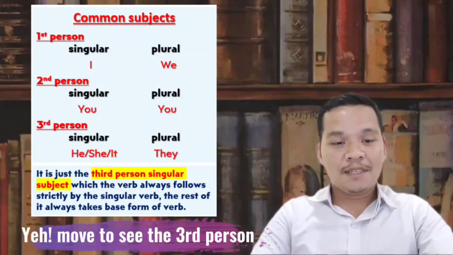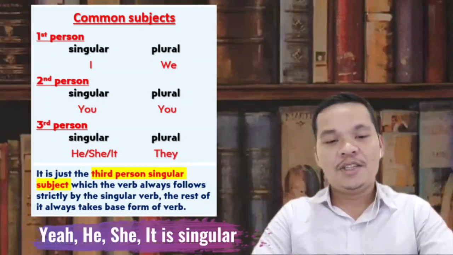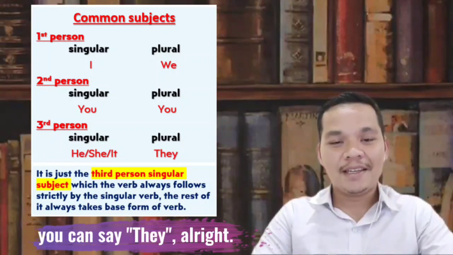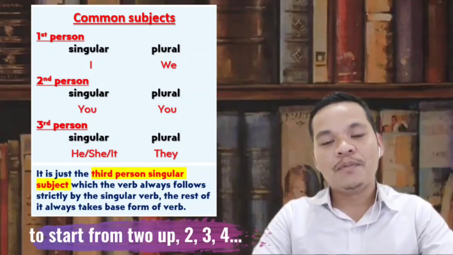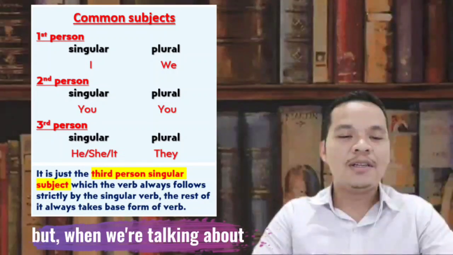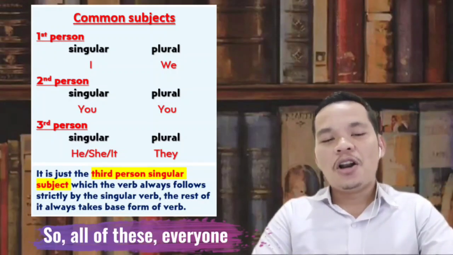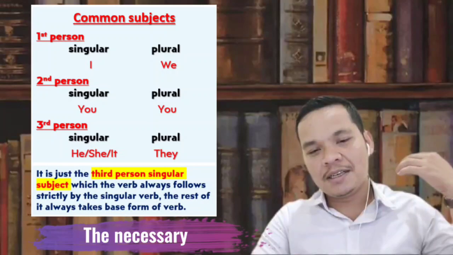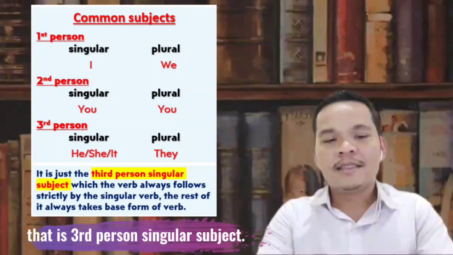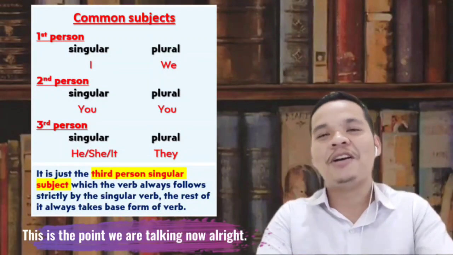Let's move to the third person. The third person we refer to as he, she, it, singular. And when we want to talk about plural, you can say they, starting from two, two, three, four, they. But when we're talking about singular, you can say he, she, it. It is singular. So this is the essential part, the third person singular subject. This is the point we are talking about now.